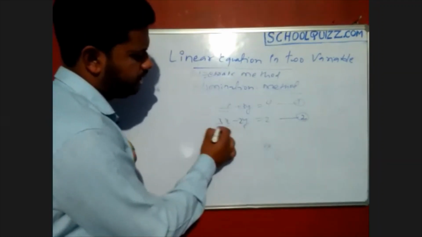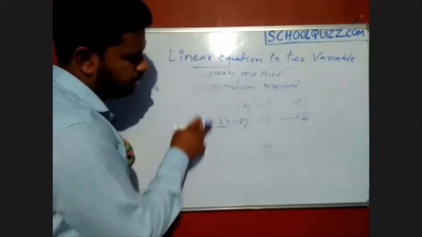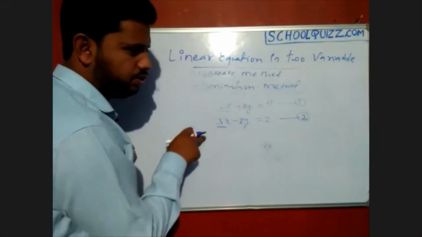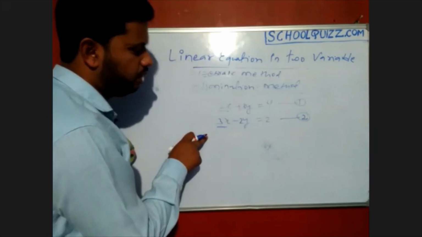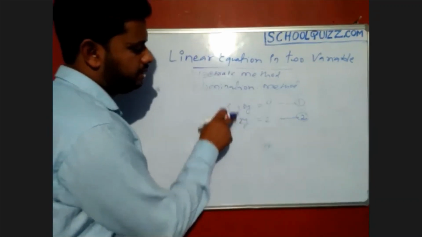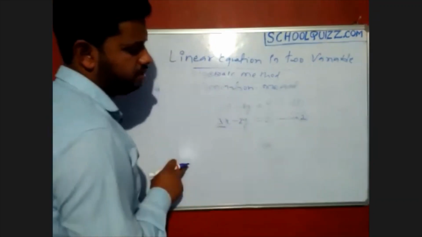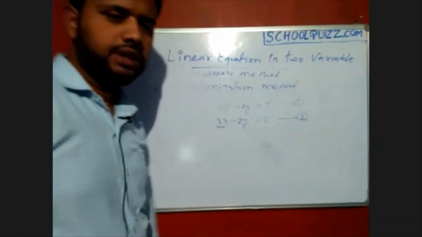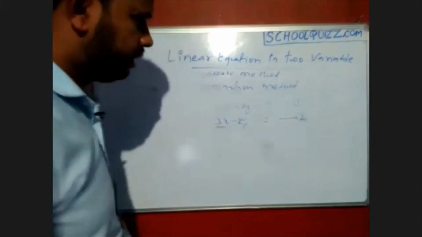Here x has coefficient 2 and here 3. If I make these two the same number, then I can easily eliminate by subtracting. Or, since the sign of y is already opposite here, if I make the y coefficients the same, then if I add, we can eliminate y easily. Let's try to do that.